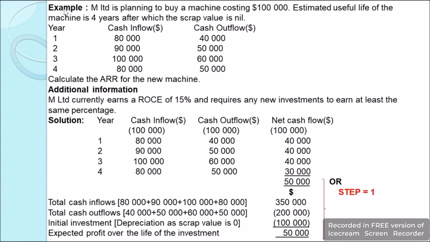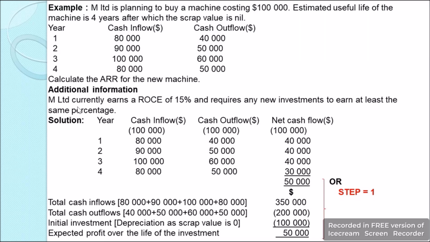Next, to understand ARR, we are going to take the same example which we have taken in the payback period. That is, M Limited is planning to buy a machine costing $100,000. Estimated useful life of the machine is 4 years, after which the scrap value is nil. That is, there is no residual value. Then we have been given the yearly cash inflows and cash outflows same as what we got in the payback period. Then we are asked to calculate the ARR for the new machine.